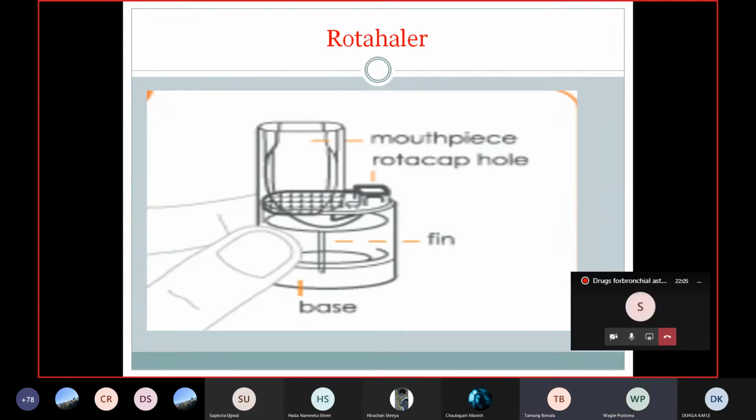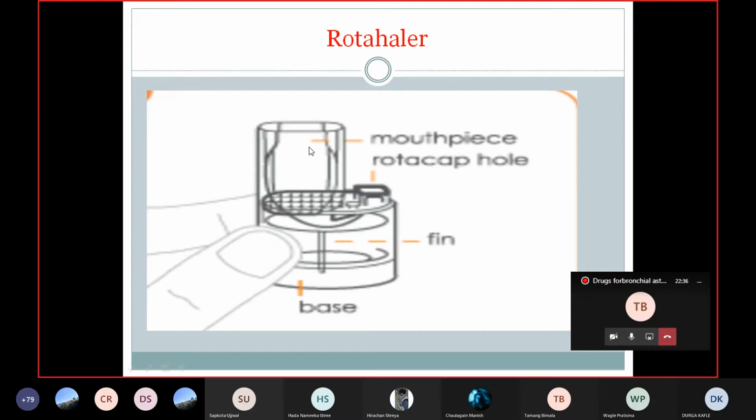Rotahaler. Okay, so you should know how to use the Rotahaler. It has a mouthpiece, a hole and the base. You have to put this capsule in the rotacap hole. After inserting the capsule, you have to rotate the base so that the inserted capsule breaks down and the powder comes into the base. After that you have to take the drug by breathing in.